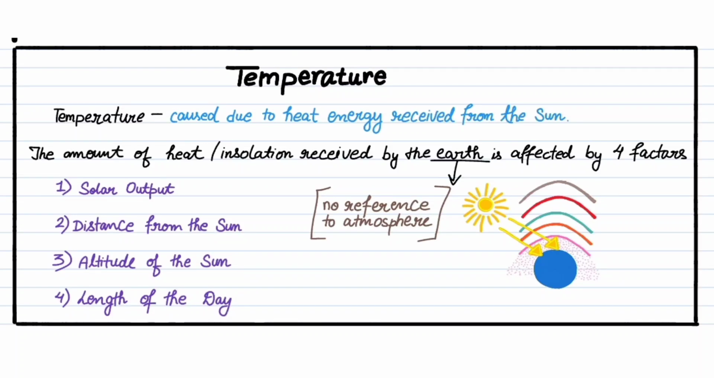Hi everyone. In today's class, we will be discussing one of the very important phenomena in climatology, which is temperature. Temperature is the most fundamental element of the climate of the world. When we say temperature, it is either the warmth or the coolness on the surface of the earth. That's how we describe temperature. Temperature on the surface of the earth is basically caused due to the heat energy received from the sun.